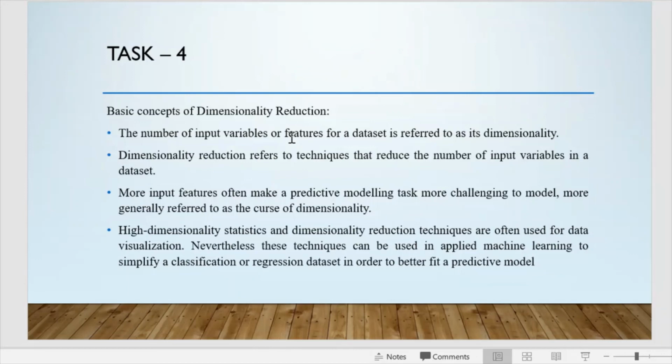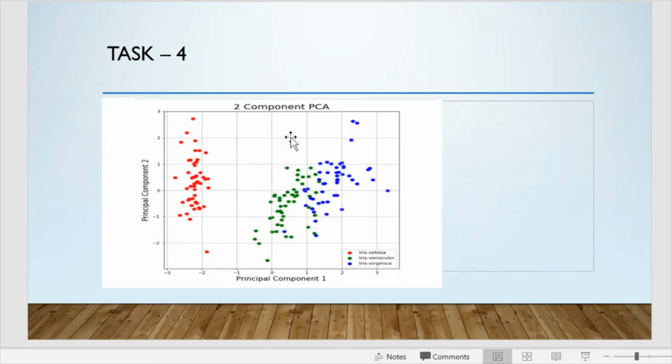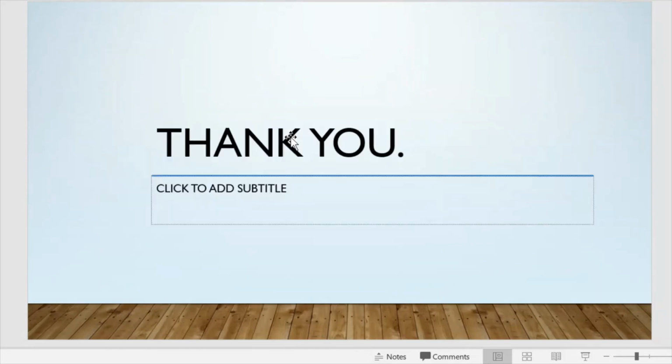More input features often make a predictive modeling task more challenging to model. So there we performed various codes for dimensionality reduction also. We imported various libraries such as Pandas, NumPy, and Matplotlib. Then we performed various codes and this was our specific output for the components of PCA.